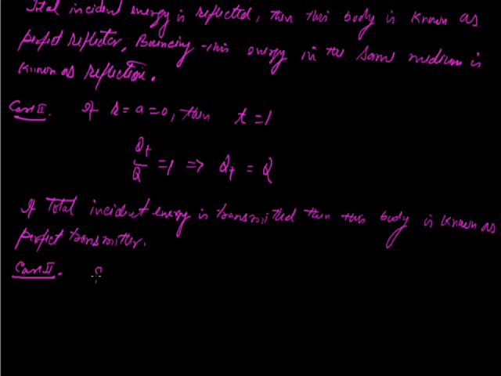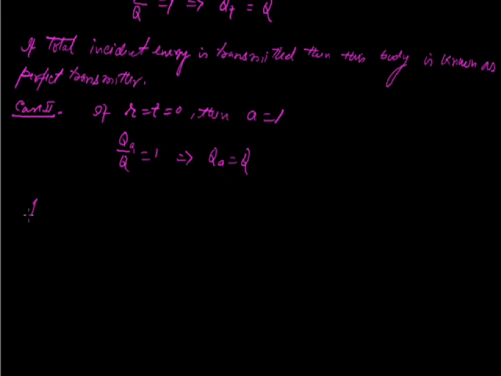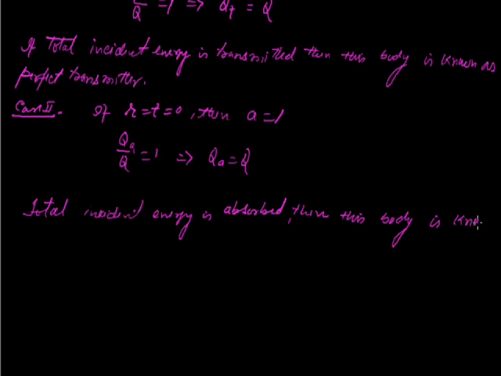And case third, if R is equal to T is equal to 0, then A is equal to 1, meaning QA upon Q is 1. It implies that the total incident energy Q is absorbed, then this body is known as a perfect absorber or black body.